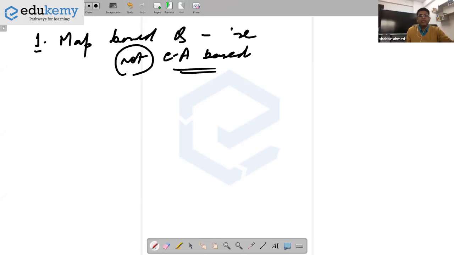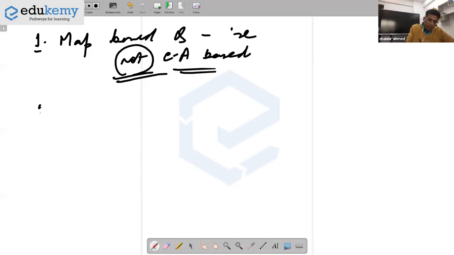आप previous questions देखो. They ask you 10 entries. Maybe one entry is current affair based. Otherwise, all the other entries are historical centers. There are some mountain peaks, some rivers, some important agricultural centers, industrial centers. So they are not current affair based. Please do not waste time listing current affair based places from the newspaper and practicing them. Don't do it. Even if you miss one or two entries, it doesn't matter.